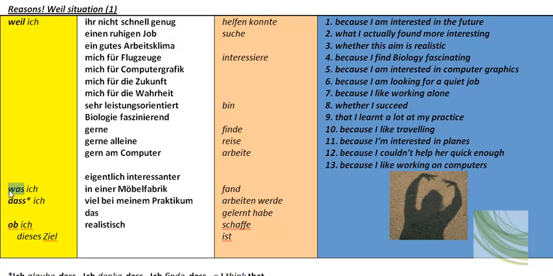Okay, this comes after a comma in the middle of the sentence. So, for example, a typical English sentence of "I don't know what I am going to do in the future." That "what" is the one we're talking about here. Das meaning that, after phrases like "Ich dachte das," I thought that. "Ich glaube das," I believe that, and so on. Ob meaning if or whether. Ob ich, whether I. Ob dieses Ziel, whether this aim, etc.